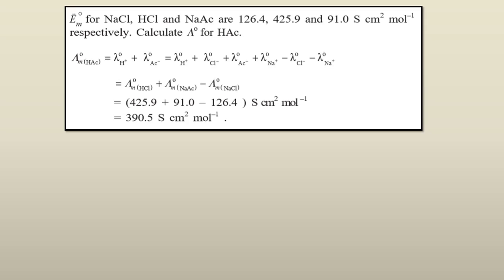We also have for sodium acetate the value 91.0. And what about NaCl? For NaCl we have 126.4. So why are we subtracting NaCl? Here you will come to know.